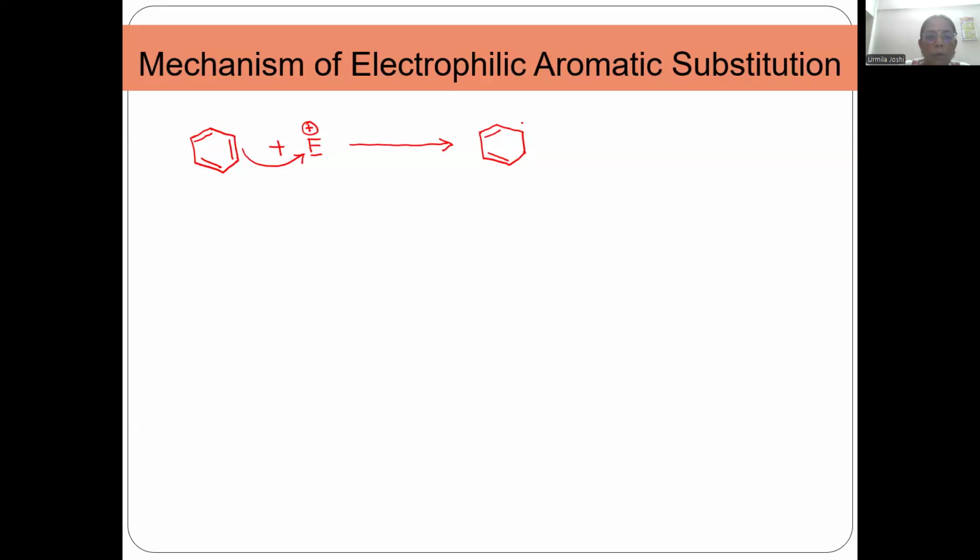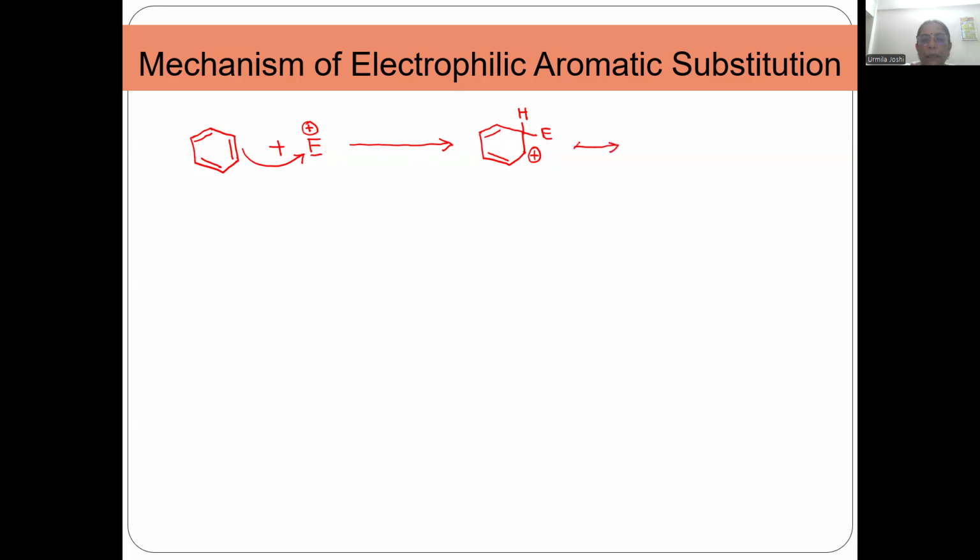Okay. Now, there is H and the electrophile gets attached over here by breaking of this double bond. And this gets a positive charge, right? Because the shared pair of electrons is taken up by the electrophile. Now you will say, this is also a high energy intermediate. Why should it be formed?